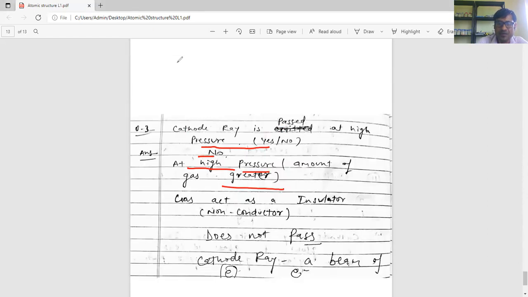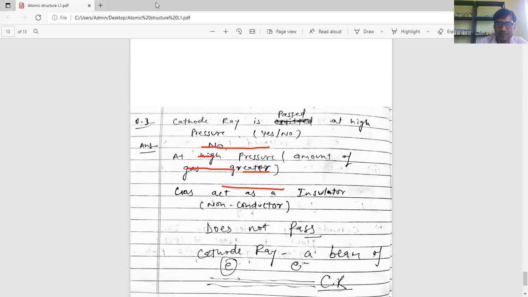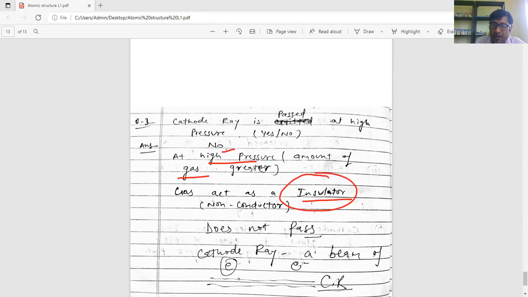Next question is: is the cathode ray passed at high pressure? The answer is no. Because at high pressure, we know that gas acts as an insulator. But when high voltage and low pressure are applied, then gas can act as a conductor. At high pressure, it acts as an insulator and cannot conduct electricity, right?